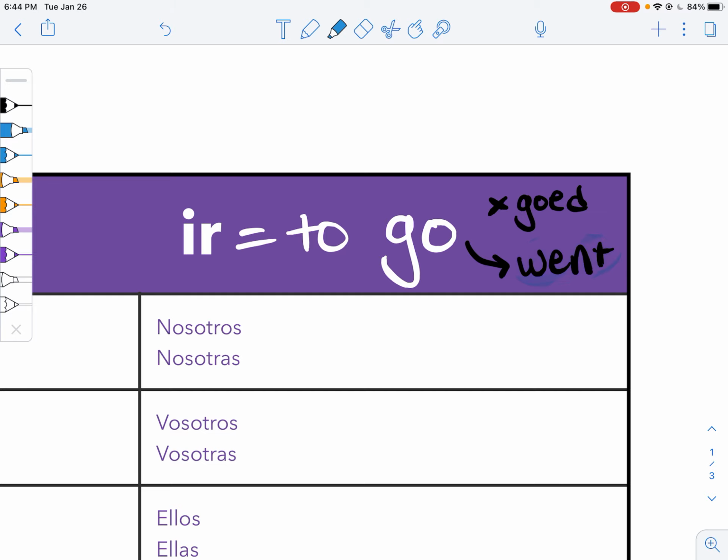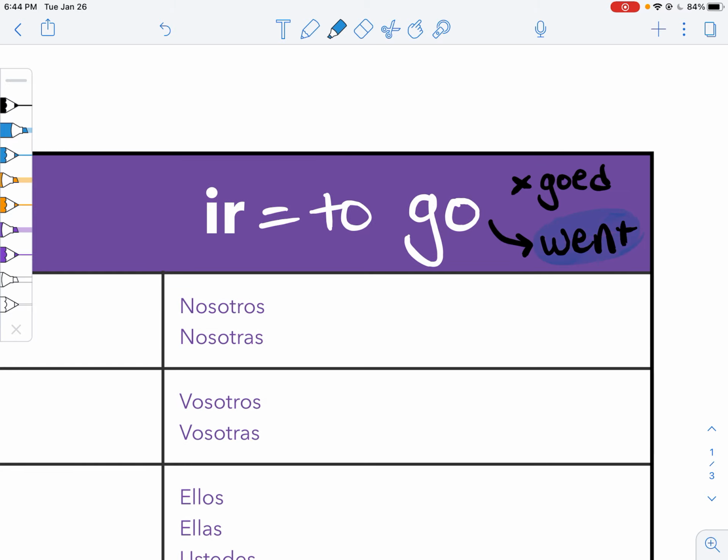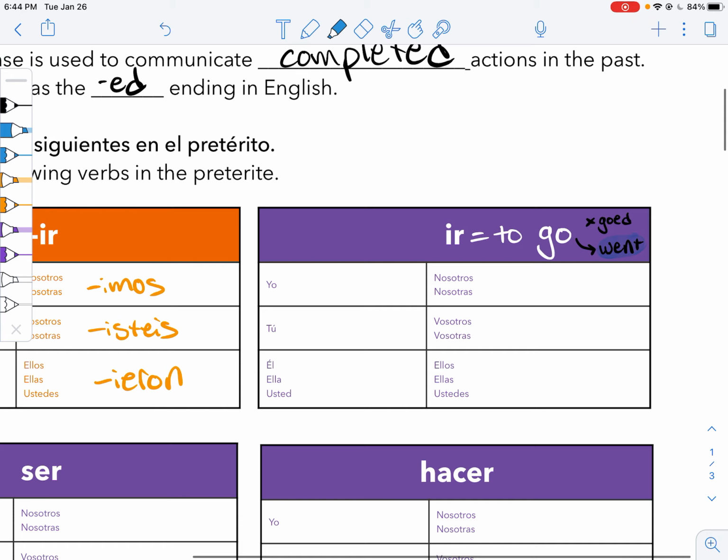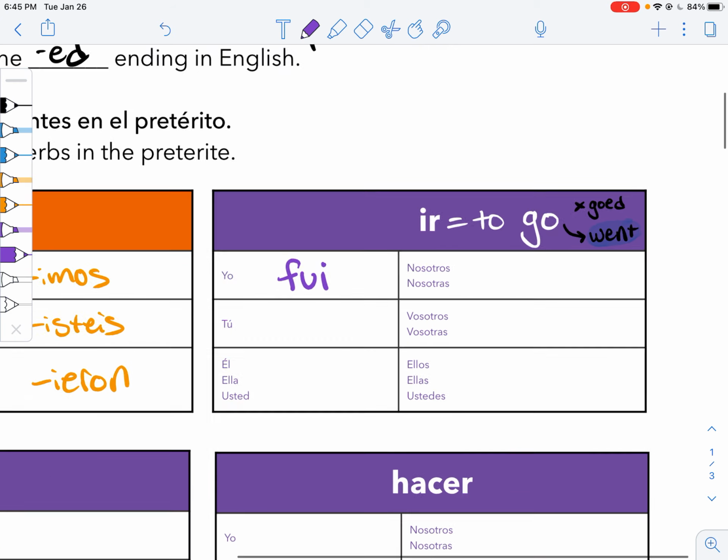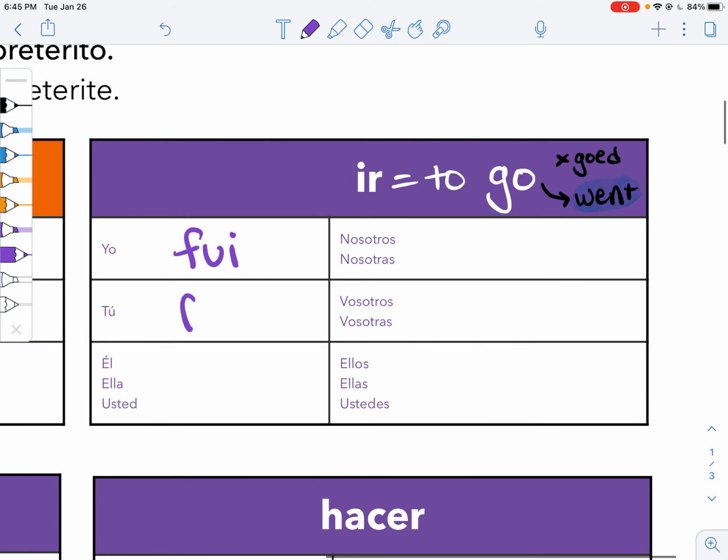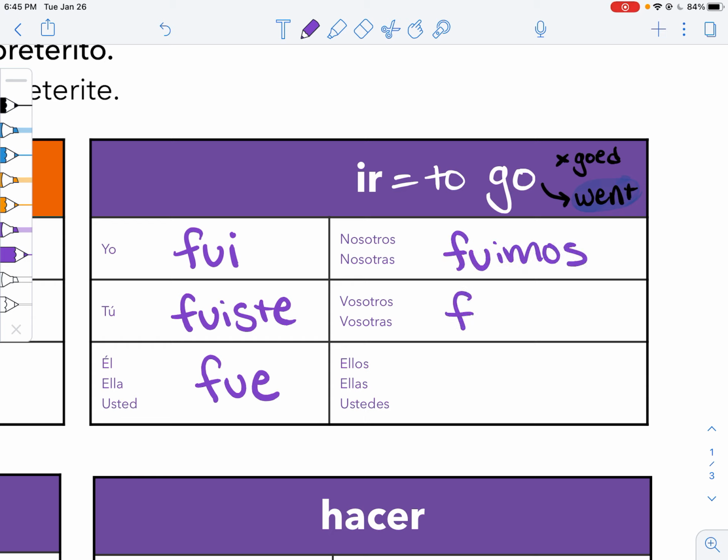So, I went. We have a brand new word, just like went is weird. It's called fui. Yo fui. And tú fuiste. And él fue. Nosotros fuimos. Vosotros fuisteis. Y ellos fueron. Look at that.